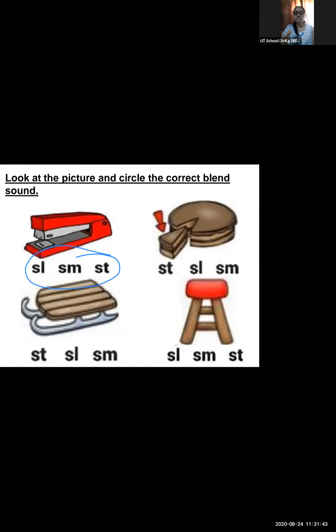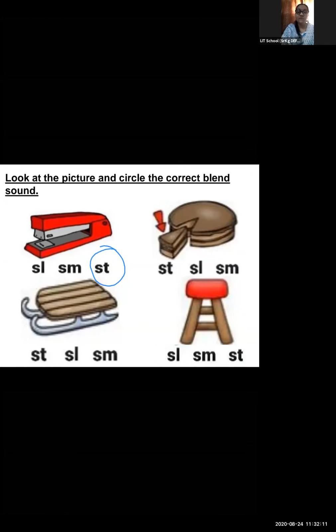Whether they are matching or not, just give some blending sounds and ask them to recognize the picture. The first one is, yes, a stapler. When I say stapler, which blending sound can I hear? Yes, I can hear a sound for stir. Yes, very good. So in this way, you can ask your child to recognize the picture, name the picture, and find the correct blending sound.